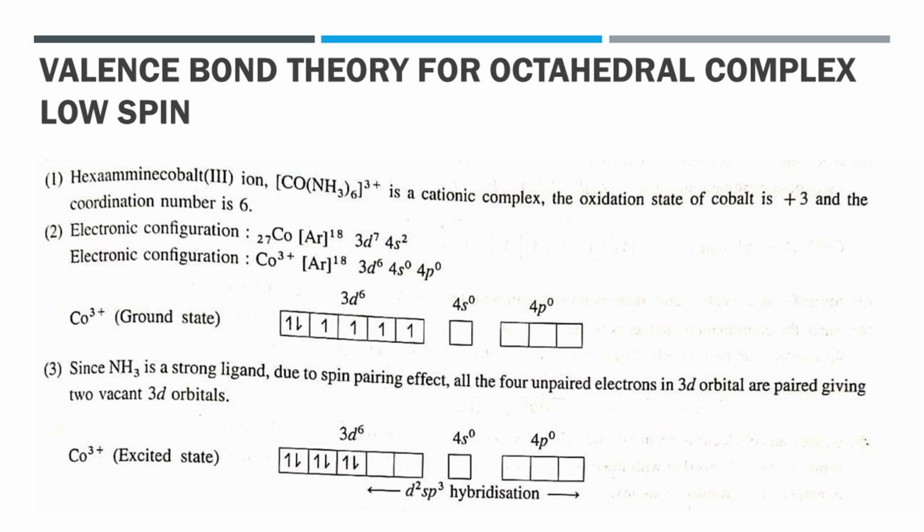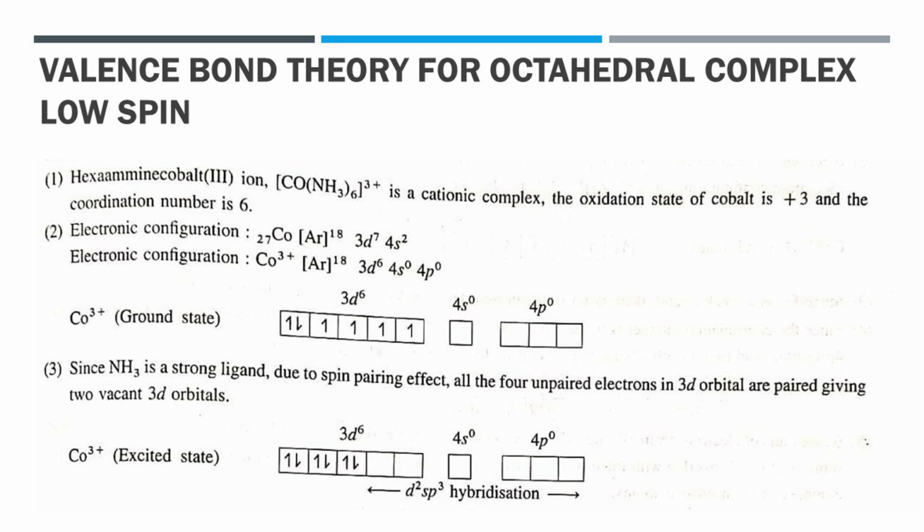Since ammine, that is NH3, is a strong ligand and the complex is low spin, pairing of electrons will take place prior to hybridization. That is, all the 4 unpaired electrons in the 3d orbitals are paired, giving 2 vacant 3d orbitals. The electronic configuration after pairing is as shown in the figure.